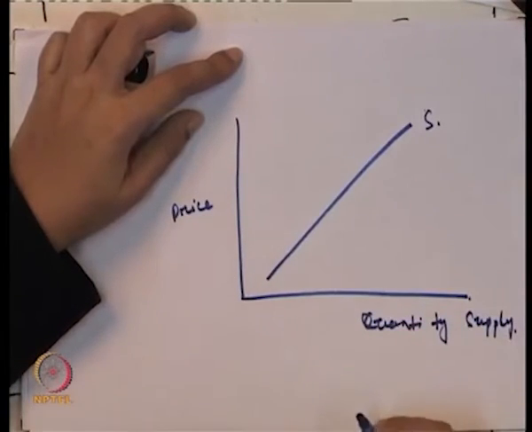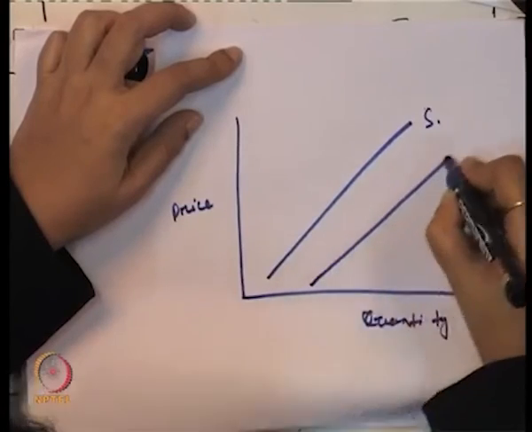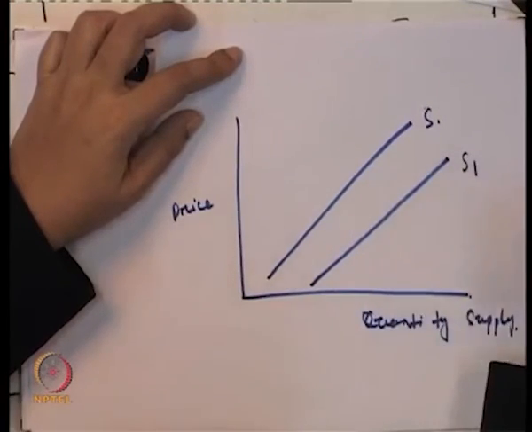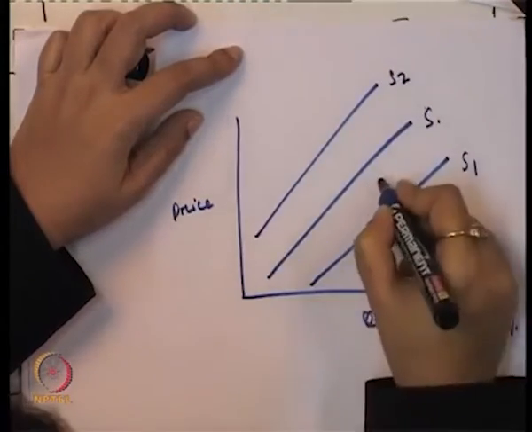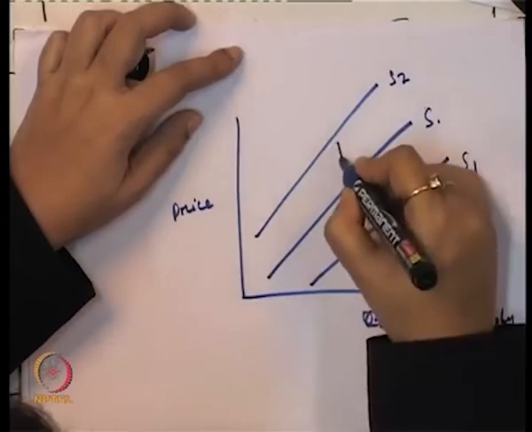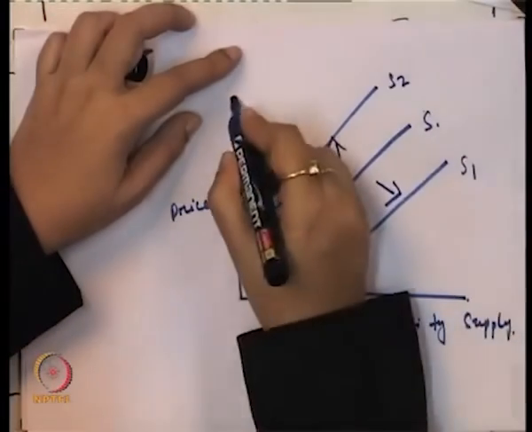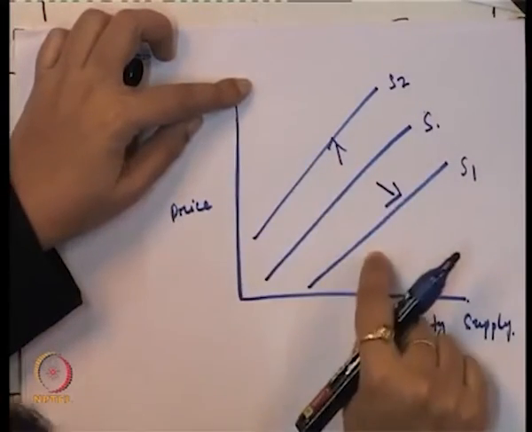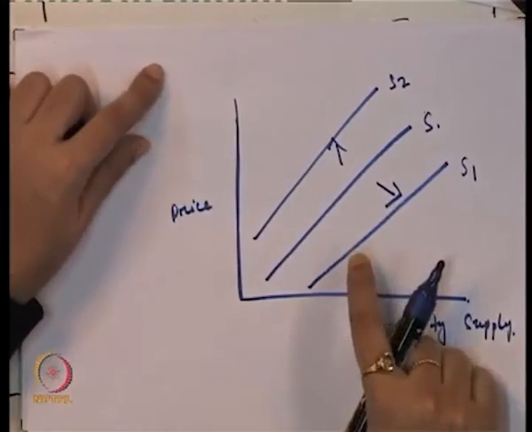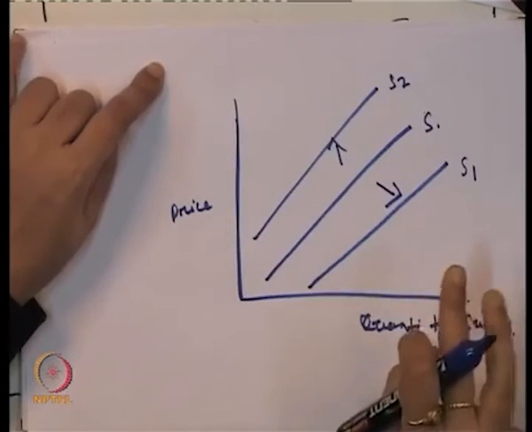In the previous slides, we have seen that if there is an increase in supply, the supply curve will shift to the right, and if there is a decrease in supply, the supply curve will shift to the left. So, this is the case of an increase in supply, and this is the case of a decrease in supply. These two scenarios exist when there is a change in supply due to a non-price determinant of supply.